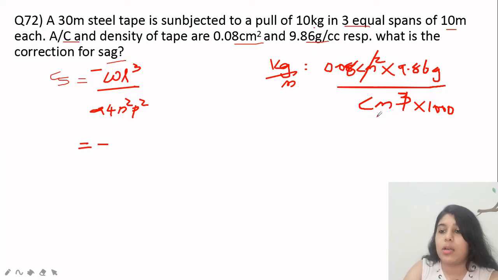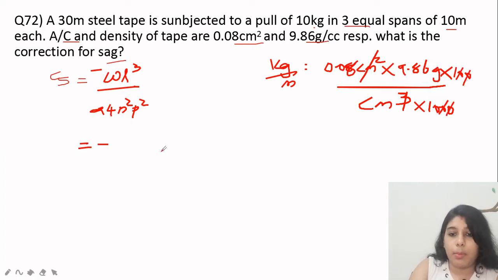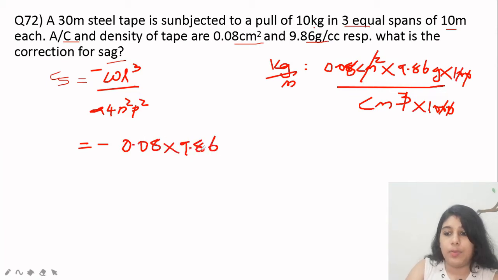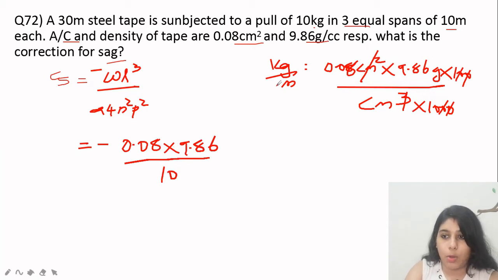When we divide by 100, it will go up as 100, so the 0 and 0 will get cancelled. So our W will become 0.08 into 9.86 divided by 10. So W became kilogram per meter. I hope everybody understood it. Otherwise, please go back and rewatch the session so you will understand it more.